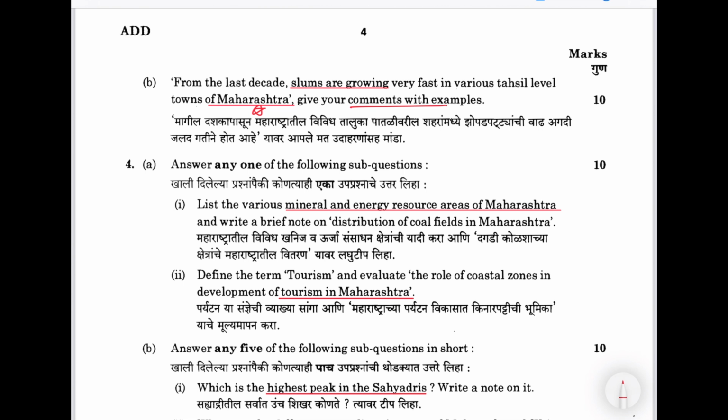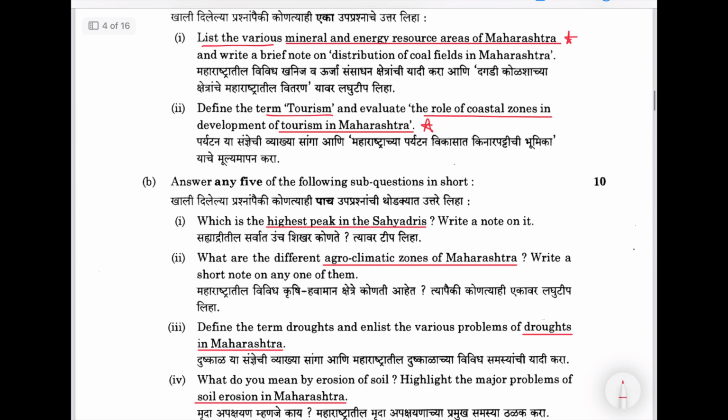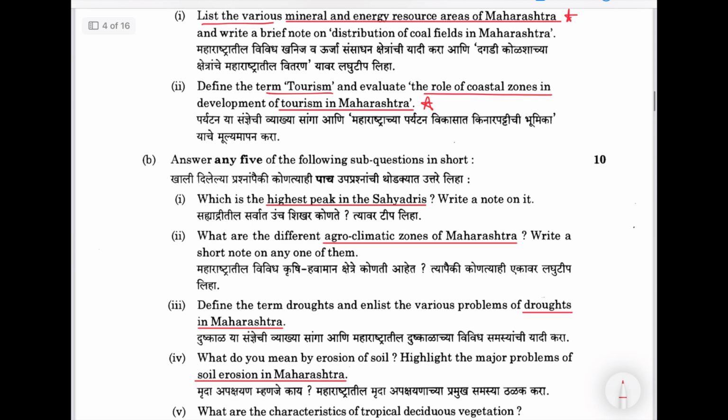Mineral and energy resources areas of Maharashtra, list. Then define the term tourism. Evaluate the role of coastal zones in development of tourism in Maharashtra. Highest peak in Sahyadri, that is 2 marks. Very objective type of question.